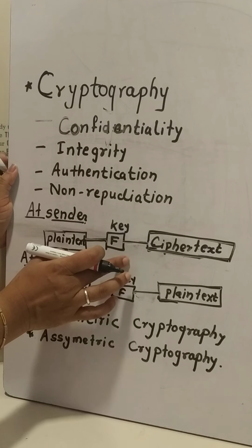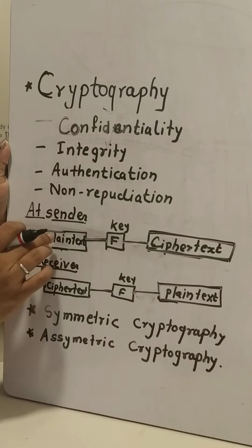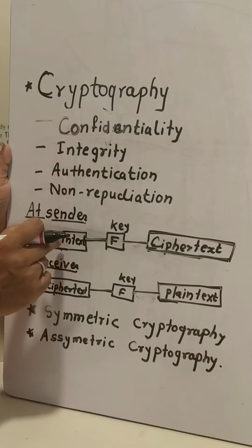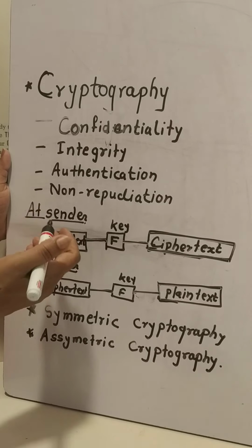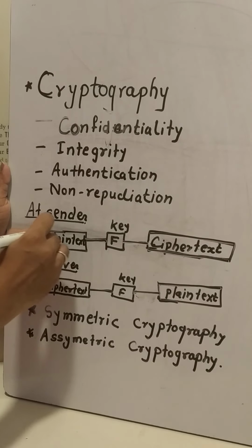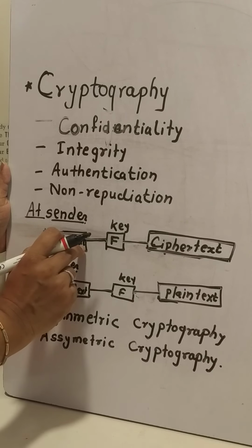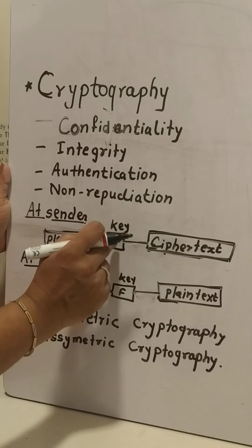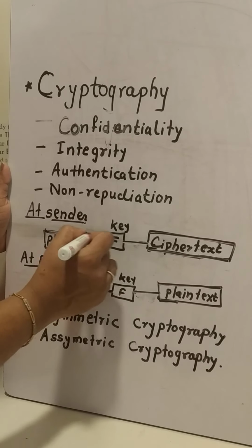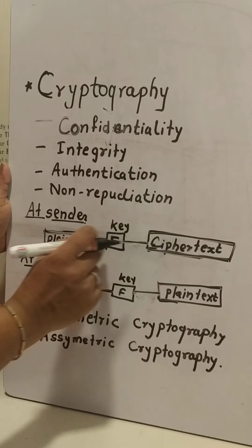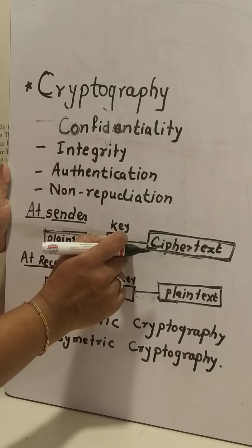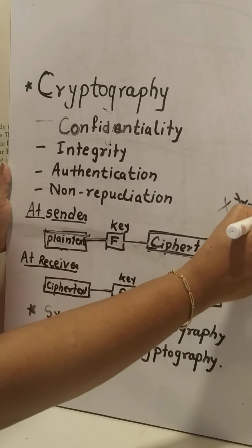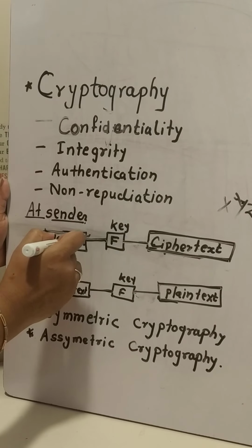Now we will see how cryptography works. See what happens at the sender side. First is the initial message. For example, suppose we want to hide a password. The password is called plain text. There is an encryption function, a key is used in the encryption function, and the password is converted into ciphertext. Suppose the password is 1234, then it is converted into ciphertext such as XYZW, so that no one can understand that it is 1234.